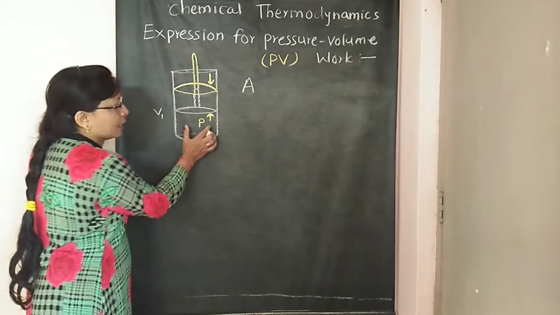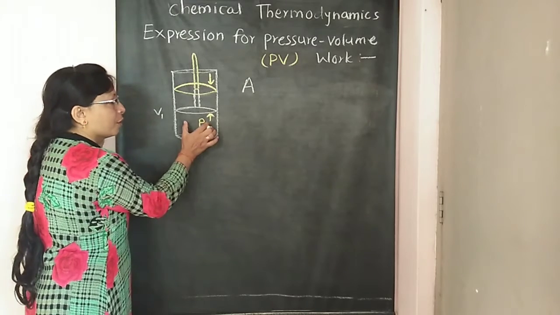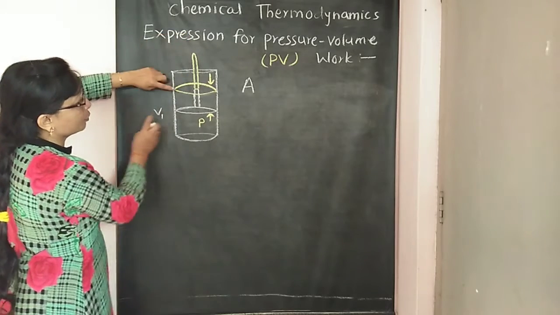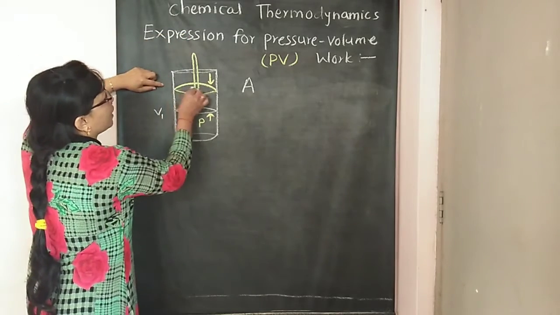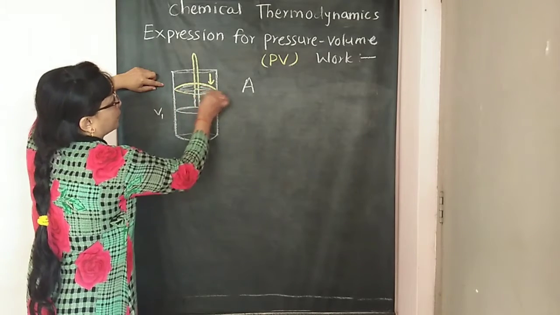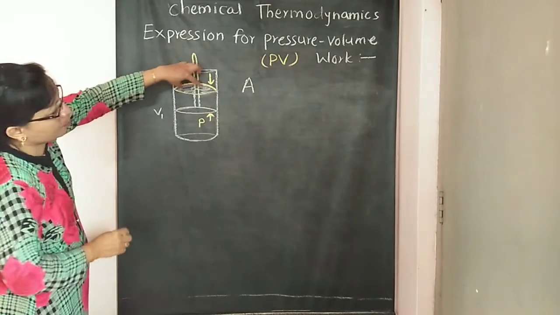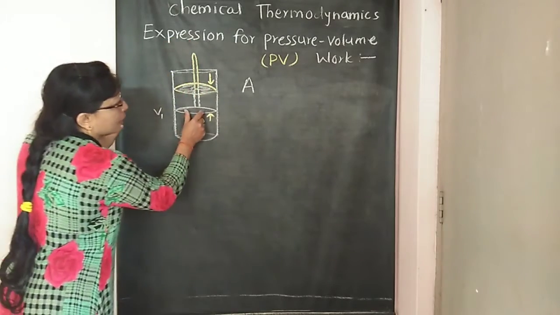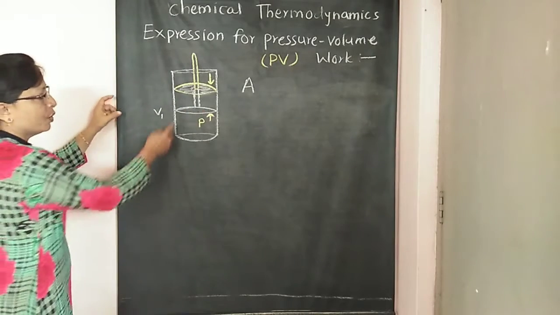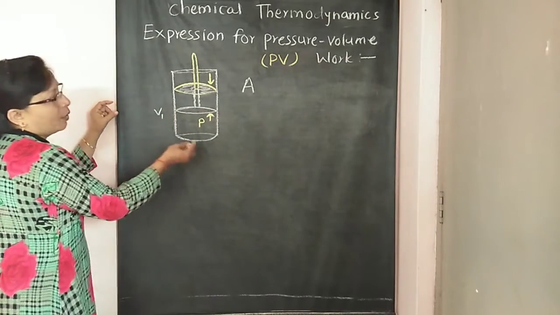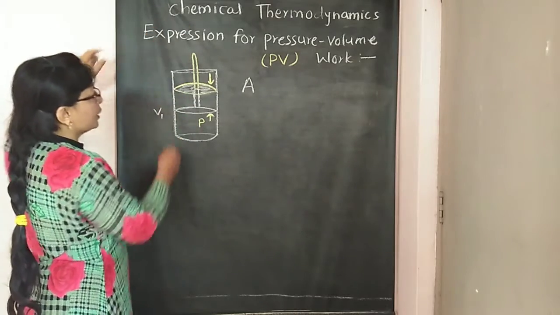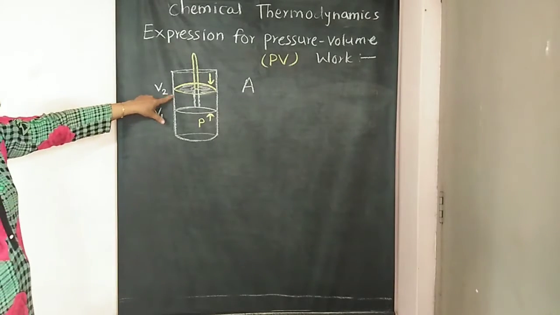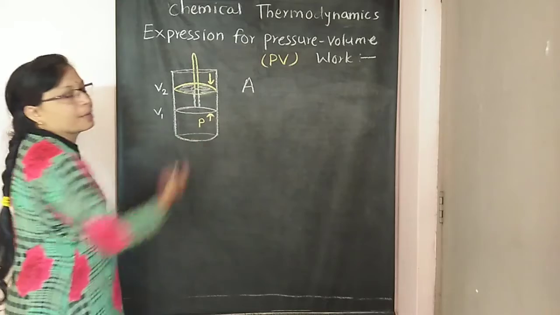That means when this amount of gas expands, the piston will move in upward direction. So this is the final level. This is the final position of the piston. So suppose this is the final position, the yellow marking. This is the final position of the piston. So this is the initial position of the piston where the volume of gas is V1. When this piston is moved in upward direction, the volume of gas becomes V2. This is the final volume after expansion of gas.